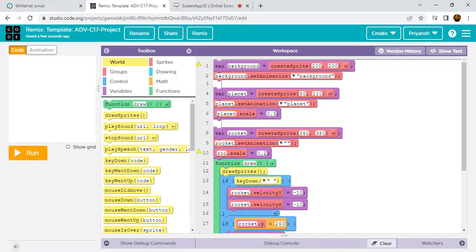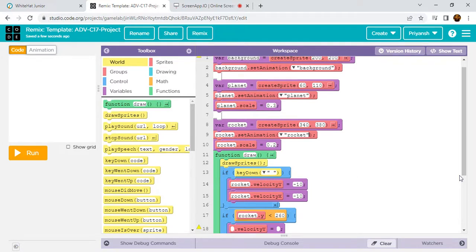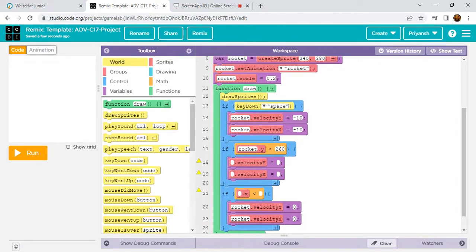So here type rocket, because here is the rocket, and rocket set animation rocket. And after that we have to just do key down space, and it should be -10 and -10. And after that the velocity of rocket 260 will be -1 and -1. Okay, so here I will type -1, and here also -1.